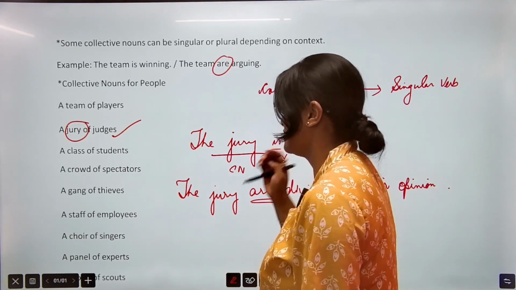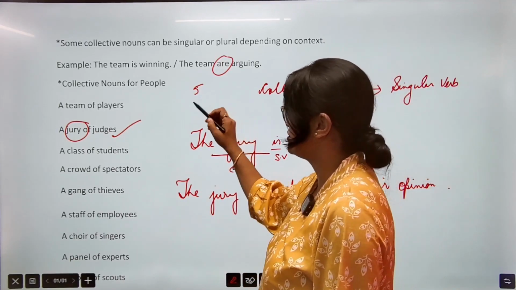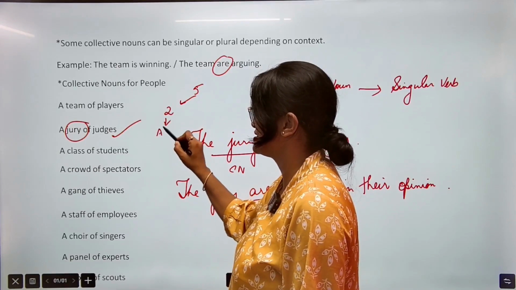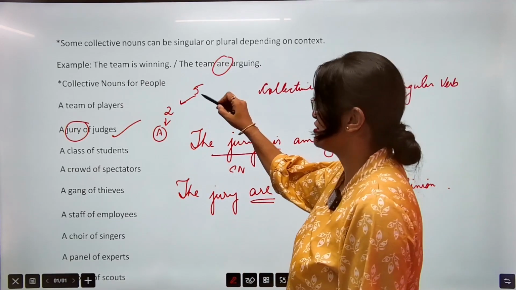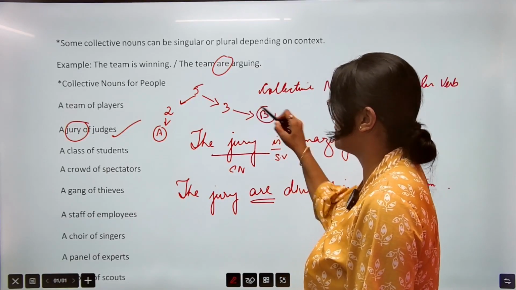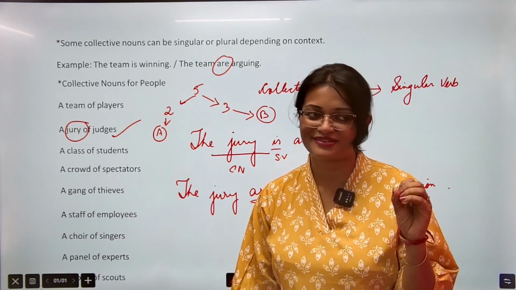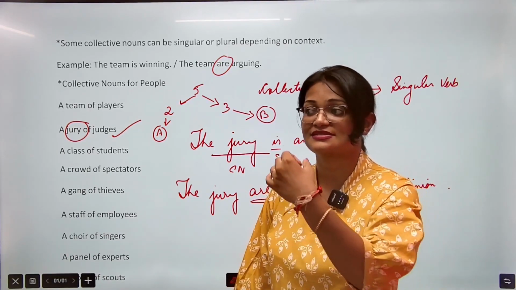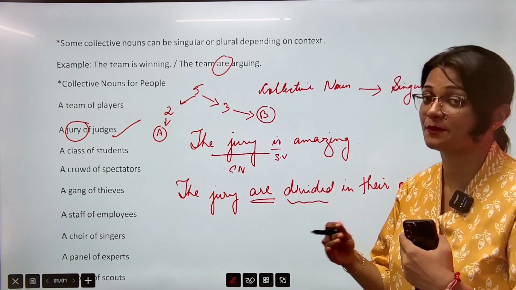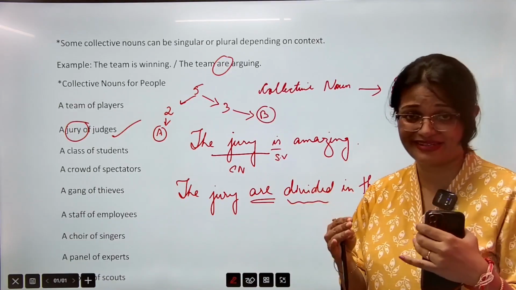Now look at this sentence. Suppose we have 5 judges. Okay. Out of these 5 judges, there are 2 judges who have voted contestant A. Okay. And the remaining 3 judges have, suppose, voted contestant B. So there is a division going on, right? So 2 of them like contestant A and 3 of them like contestant B. So उनके बीच एक division हो चुका है. Yes, in their opinion.